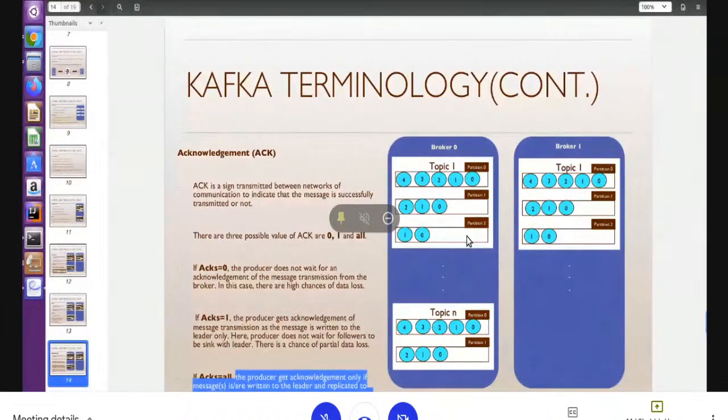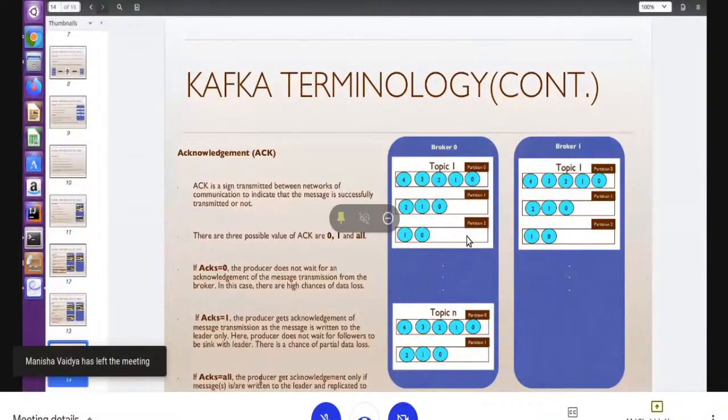So it depends upon the project. If your project is very critical and you don't want to miss any message or record, then we will put acknowledgement as all, just like in banking systems, if we are doing transactions, or online retail shops. Every transaction is very important. We don't want to miss any transaction, then we will set all here. Definitely, it will slow down the system because the producer has to wait until the data is written on the leader and replicated to all the followers, right?